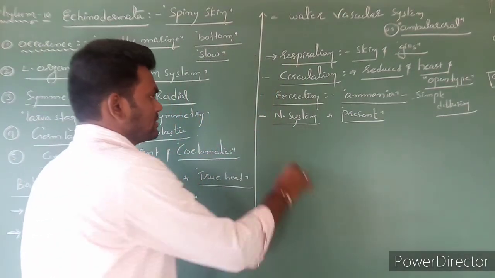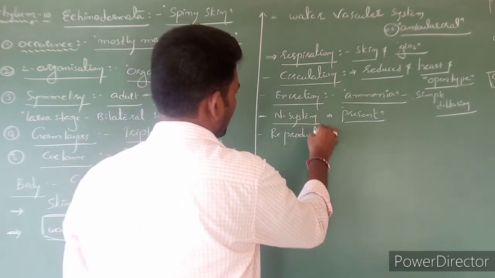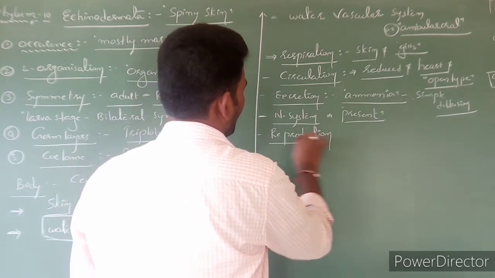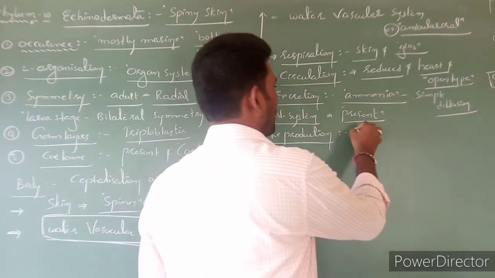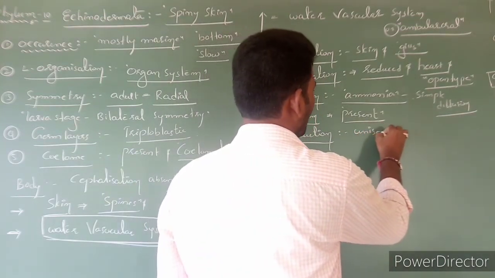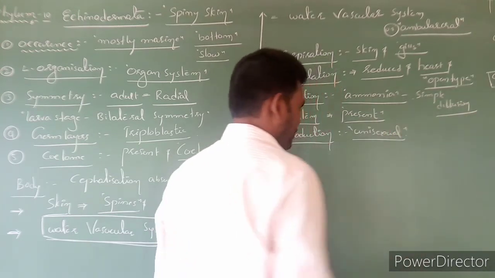Next character is reproduction. Reproduction here is mostly sexual. The species are unisexual organisms.